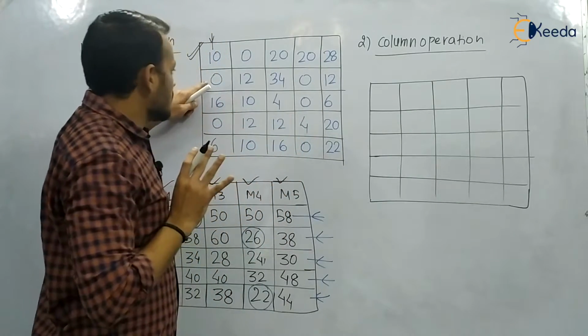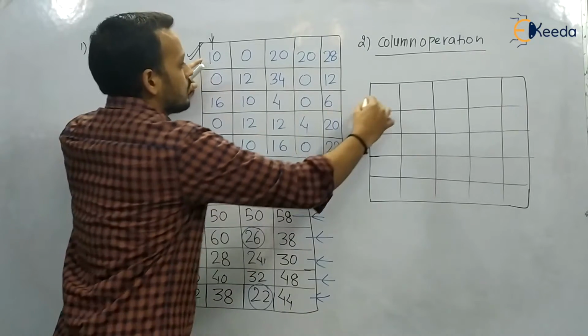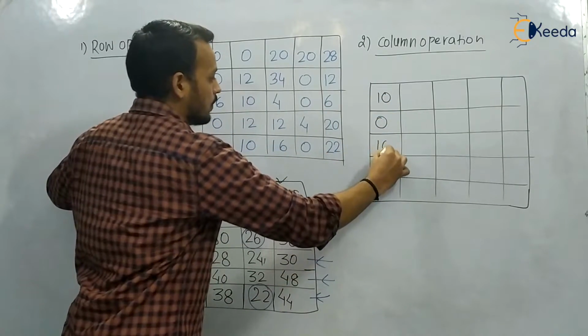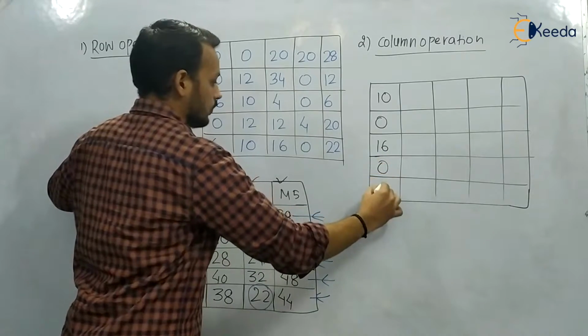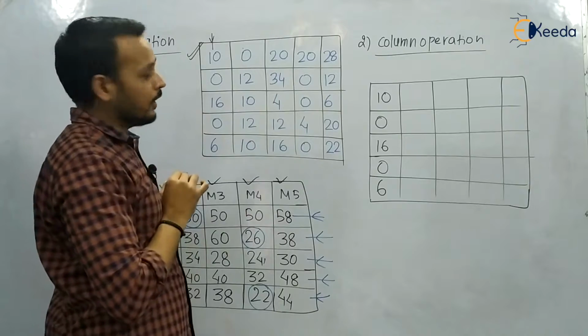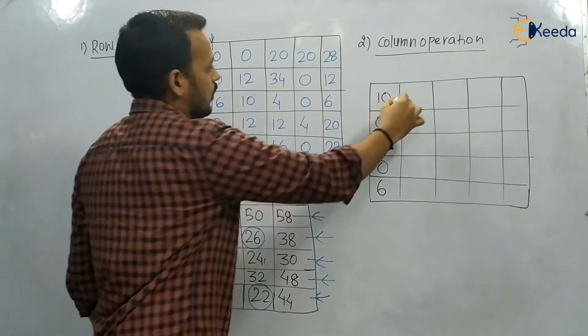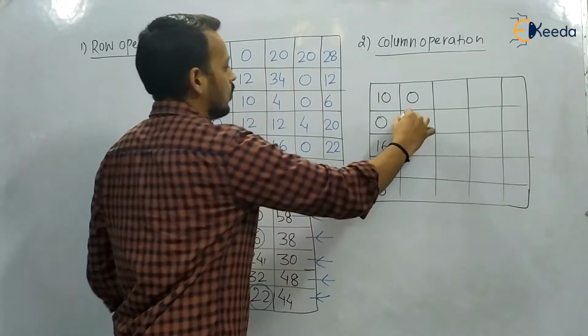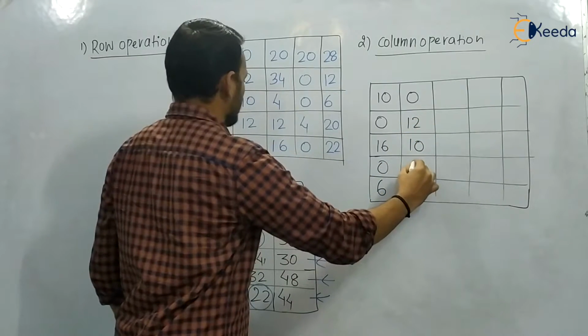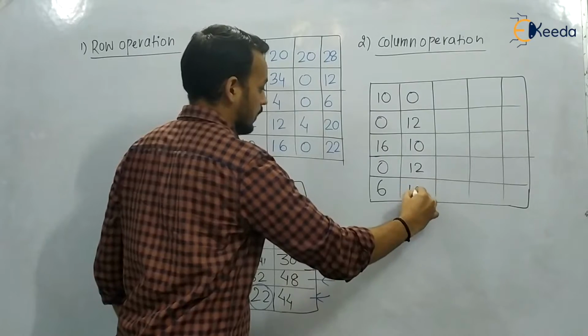So the minimum is 0. So 10 minus 0, we will get 10 only. So nothing will change, because the minimum is 0. Now in the second column also we have got a 0. So 0 minus 0, it will be 0. 12 minus 0, it is 12. So no change, because a 0 is there. This is 12 and this is 10.